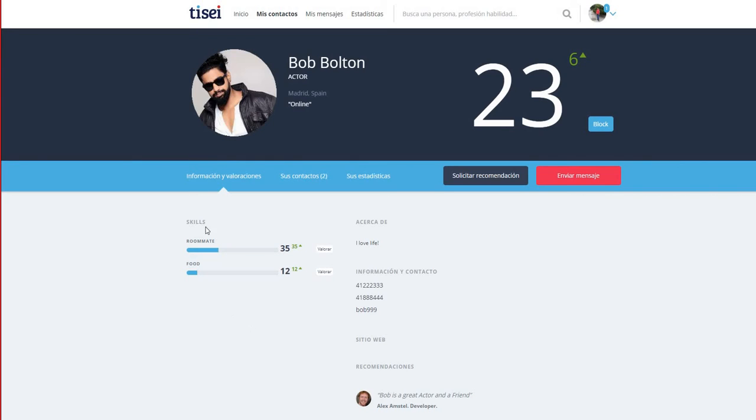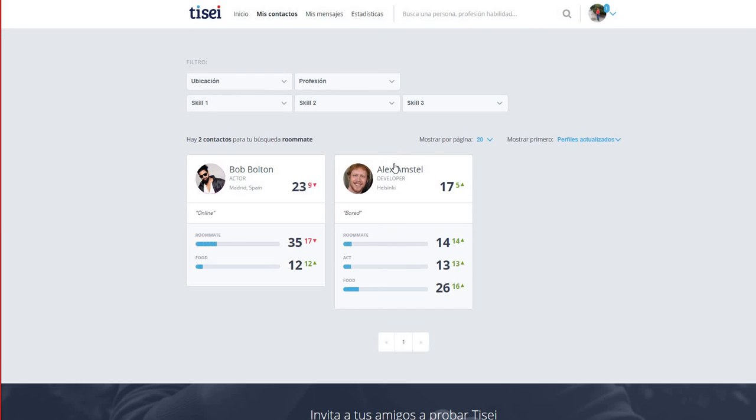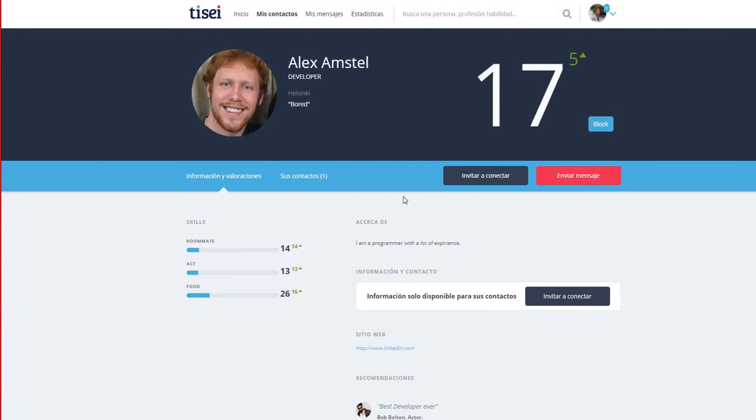So now let's say that Sam is still looking for another roommate, so he goes back to the search tool, and he can see that there is also Alex in there, who is based in Helsinki, so he decides to go to Alex's profile, and still he will not be able to see his information in general because they are not connected, so they need to connect.